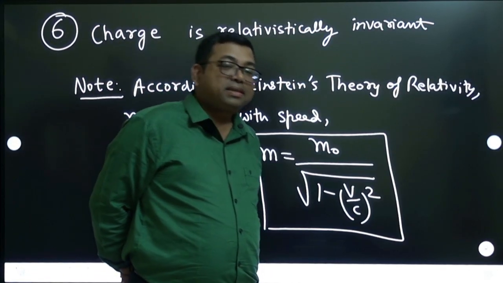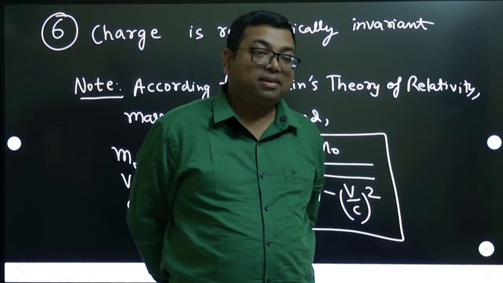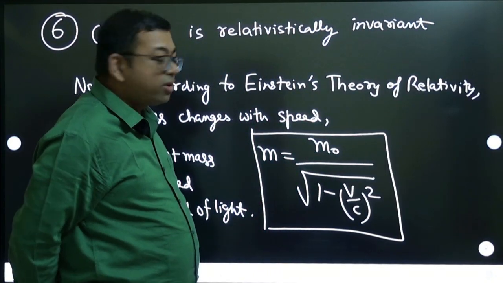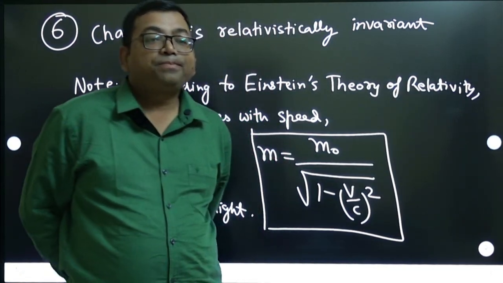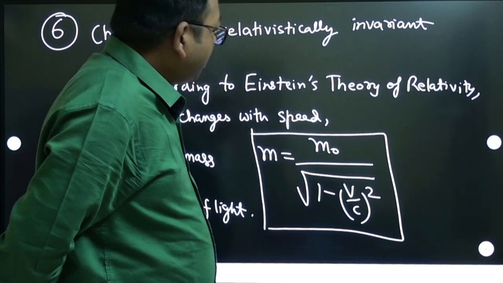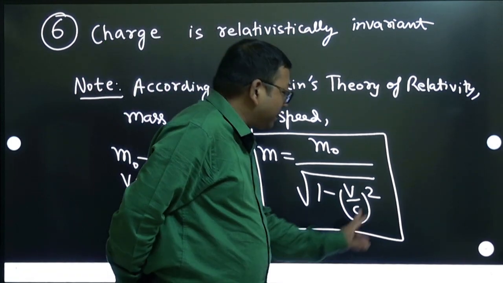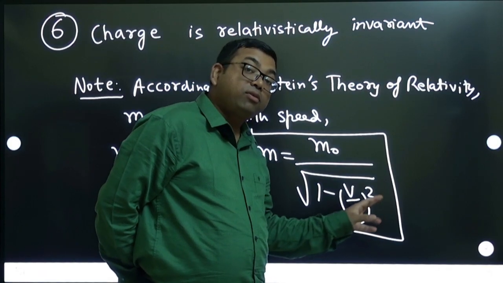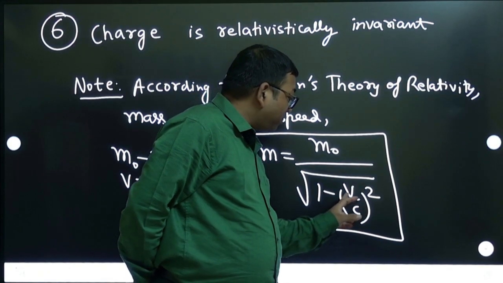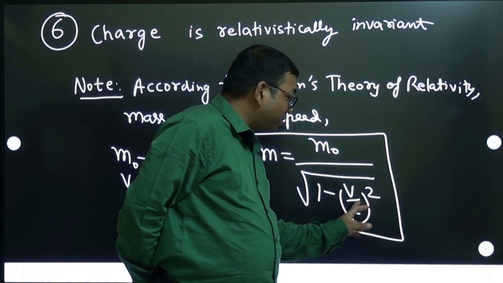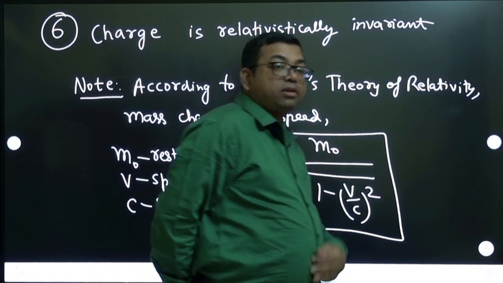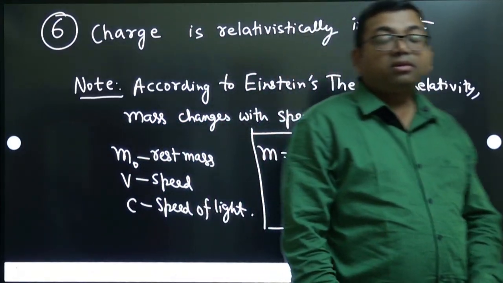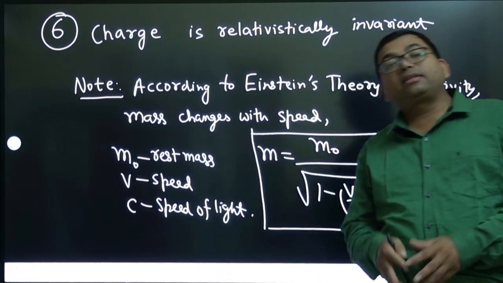Might be you have seen in the units and dimensions chapter, they give this formula to check the units or dimensions of that. Okay, so if a body is going with very high speed, let us say if a body attains the speed of light, then 1 minus 1 will become 0 in the denominator, and mass will become infinity. That means it cannot accelerate further.